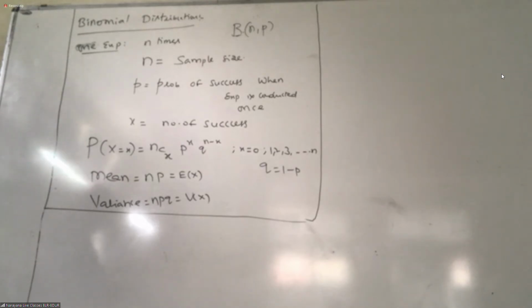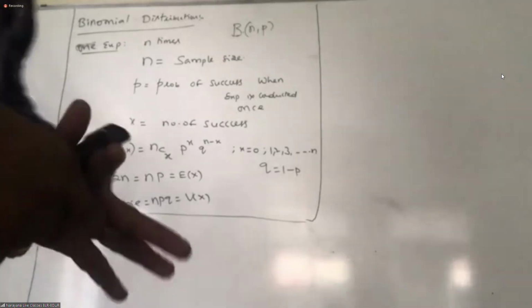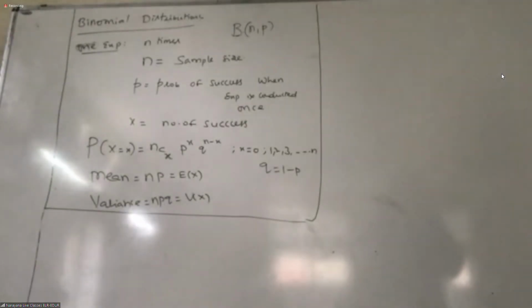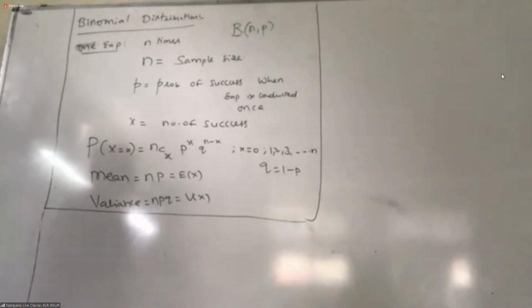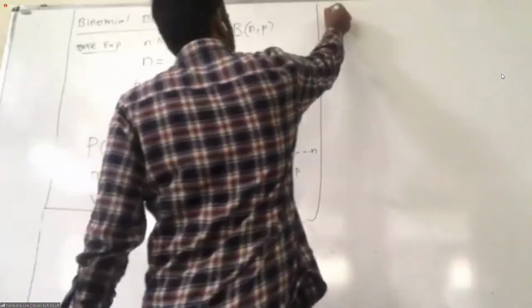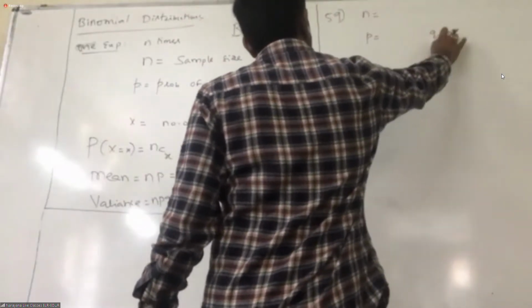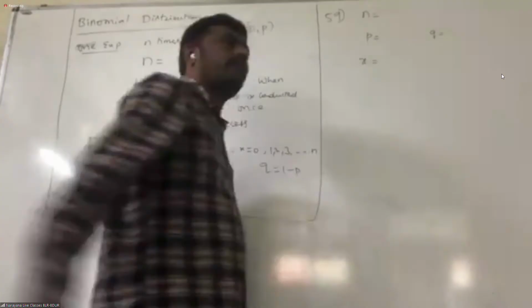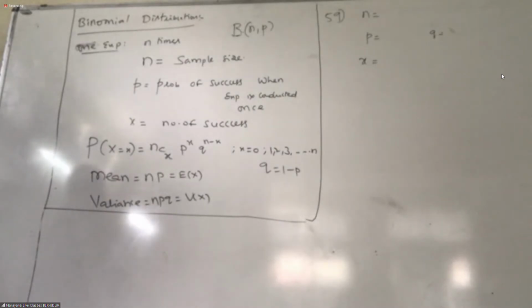Okay, for example, we will choose the 59th question. If you have the Xerox, you can take the 59th question. What is that 59th question, students? It is from the previous assignment marked for online students. First, you need to decide what is n, what is p. Then obviously you'll get q. Then what is x? These 4 you need to write. Check it. If not, try that.